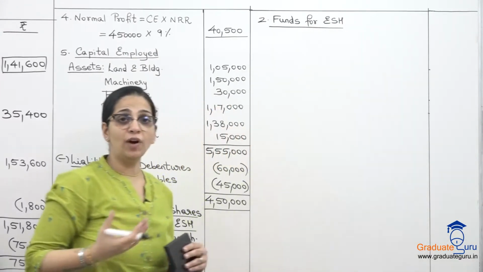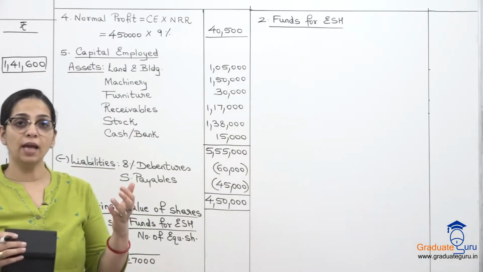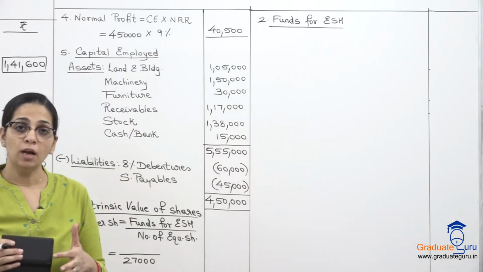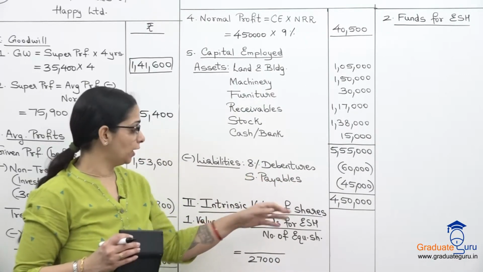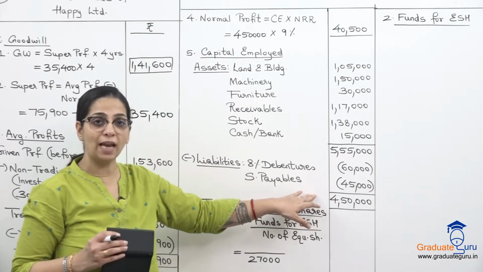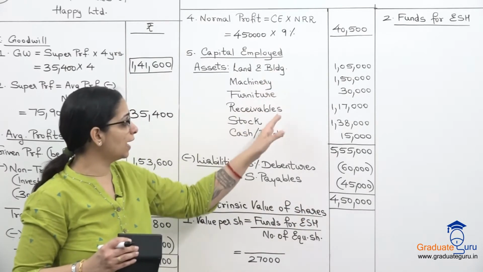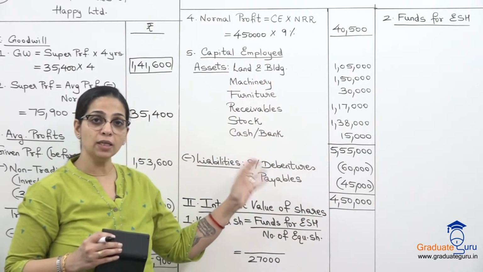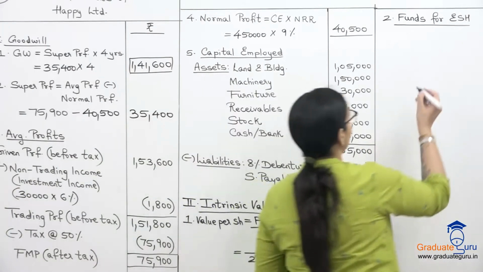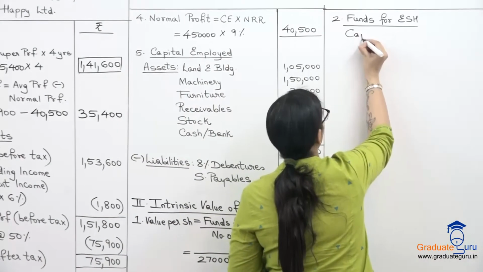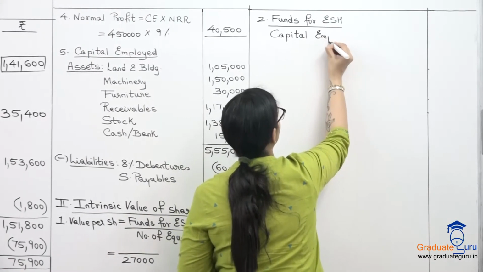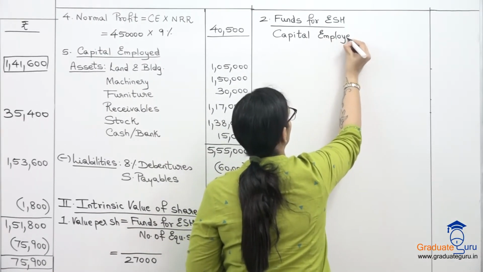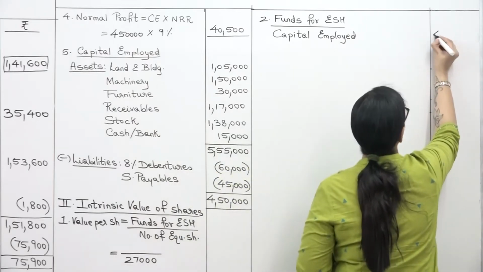Now generally funds के लिए हम assets लेते हैं, assets minus liabilities, and that is already done over here by us for our capital employed. हमने already 4,50,000 calculate किया है by doing our assets minus liabilities. So I'll start with that for funds. So we begin with the capital employed, which we have already calculated, which is 4,50,000.